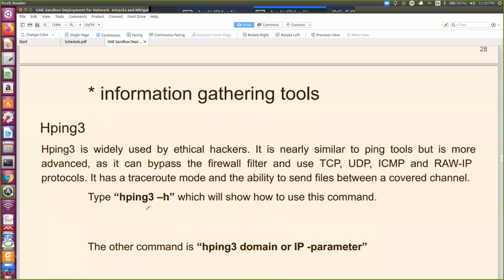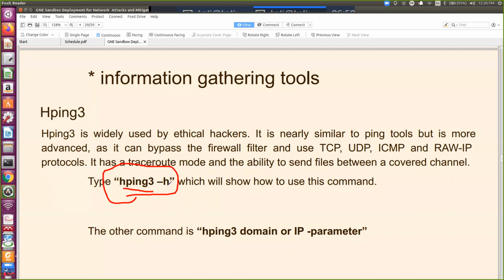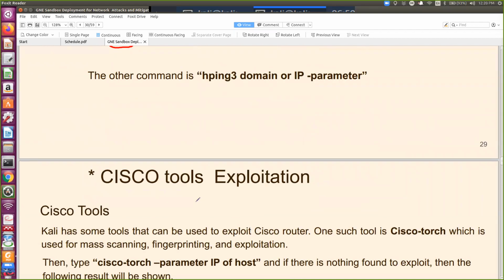Then information gathering. The ping command works with the ICMP protocol, and hping is widely used and more powerful than ping. What does it do? It bypasses the firewall filter. Like Mr. Dubey was telling, certain websites use a filter, that means they have used a firewall. So it bypasses the filter and uses the protocols TCP, UDP, ICMP, raw IP. If you want to see the help, you can use -h. Now we'll use this hping.